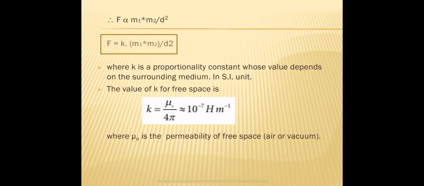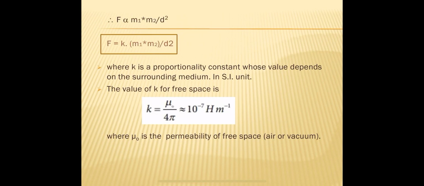So from this, what can we say? The force between two magnetic poles is also affected by the medium in which they are placed. So the effect of the medium on the force between two magnetic poles is indicated by the proportionality constant K. So K is not just a constant, it is a property of the material due to which it affects the force between the two magnetic poles.